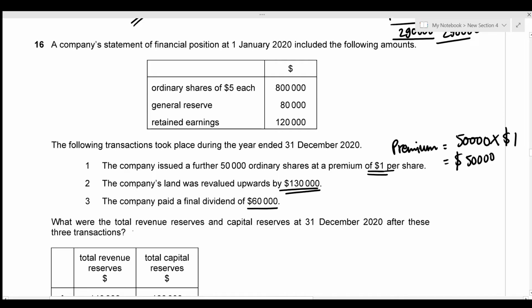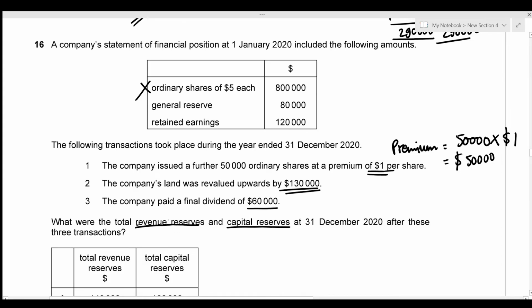So we need to figure out the total revenue reserves and the total capital reserves at 31st December 2020 after these 3 transactions. So we know that ordinary shares are not included in both the revenue reserves and capital reserves, so we can completely ignore this.